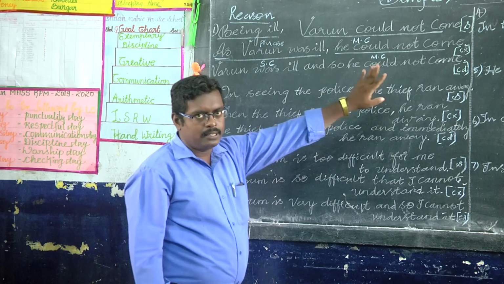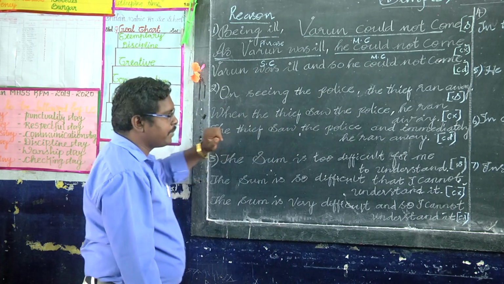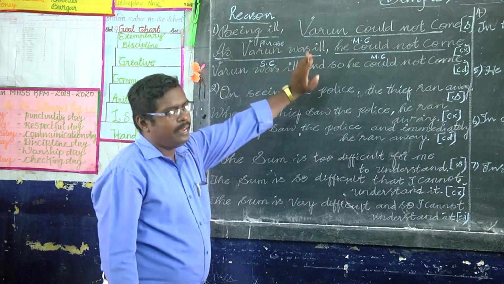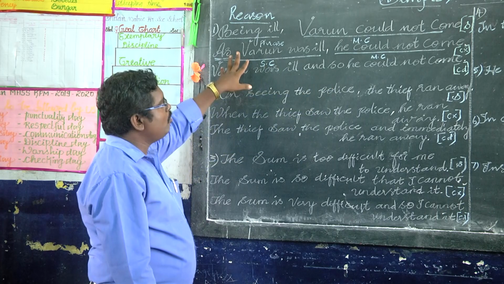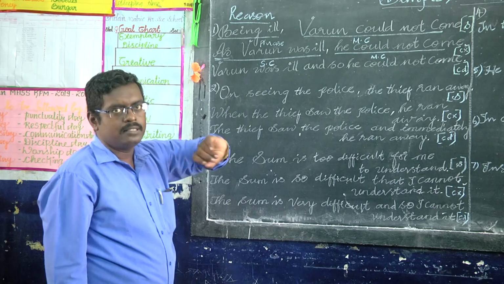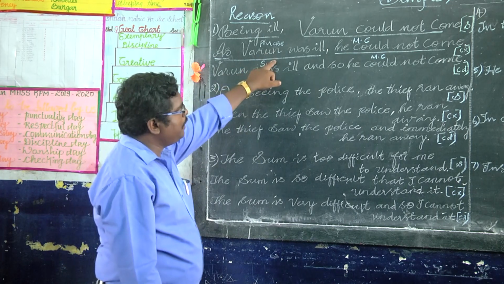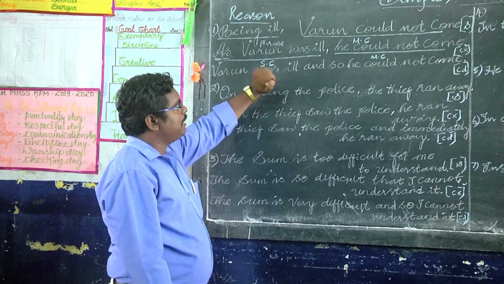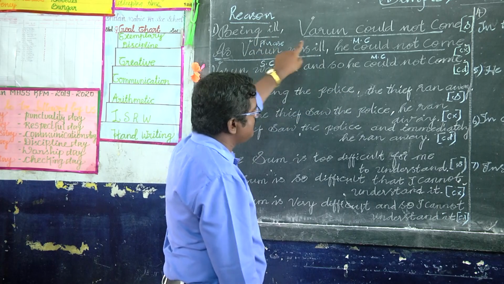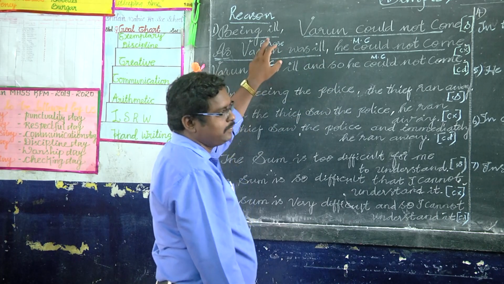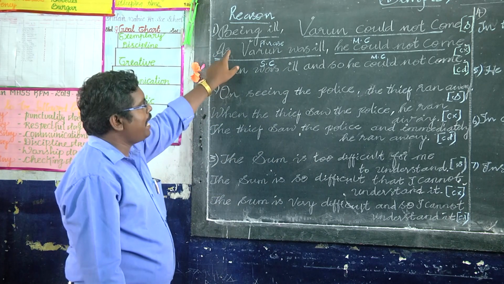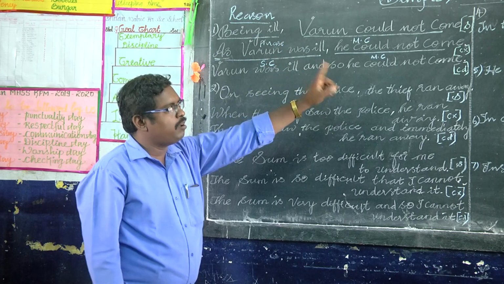The subordinate clause has a subject and a predicate, but it does not complete the meaning or the sentence. It depends on the main clause, so it is called the dependent clause. So with the subordinate conjunction: as Varun was ill, he could not come.